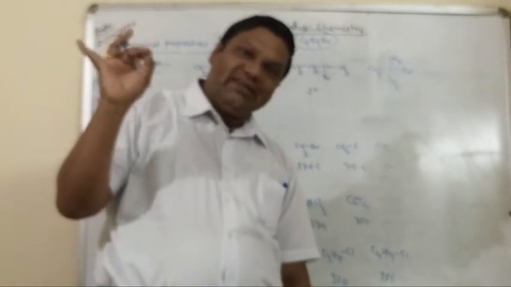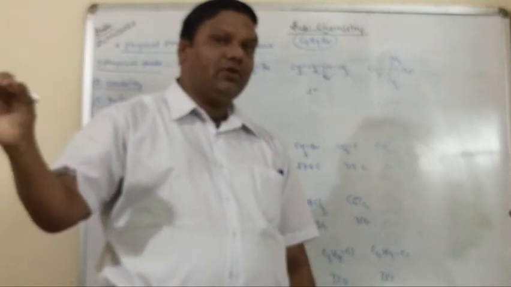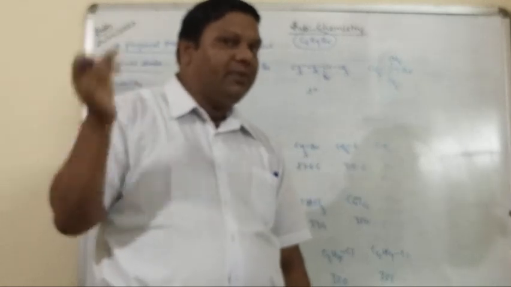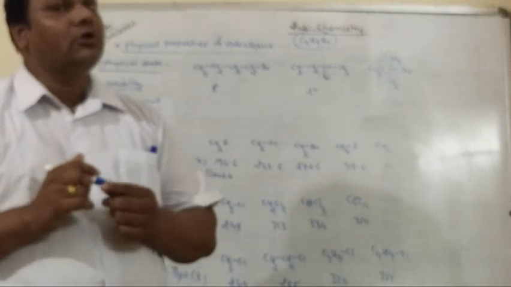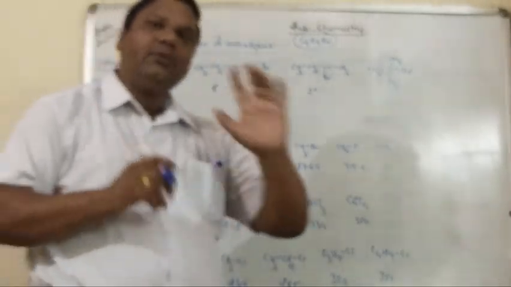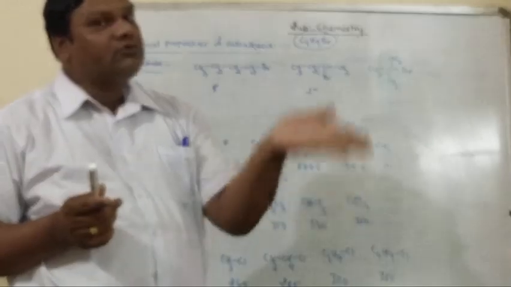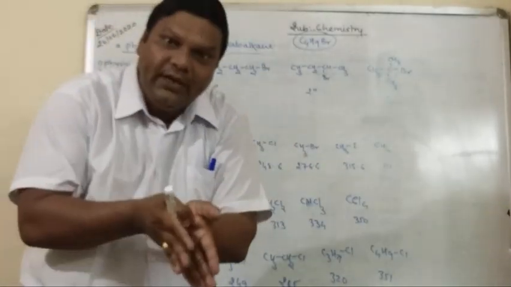Understood? In class 11 you also know very well the effect of branching on the boiling point. The number of branches is inversely proportional to the boiling point. If the number of branches increases, the boiling point decreases. Why? Because with an increasing number of branches, the surface area decreases.